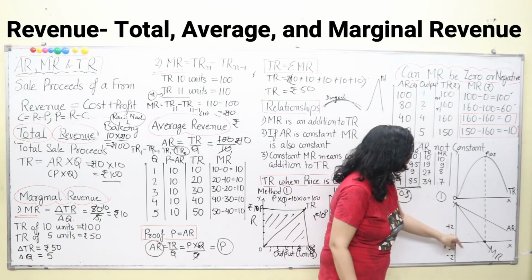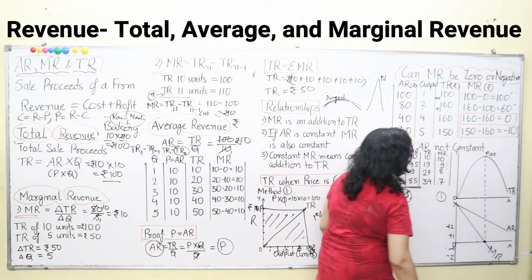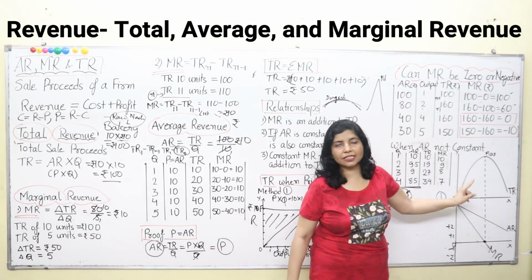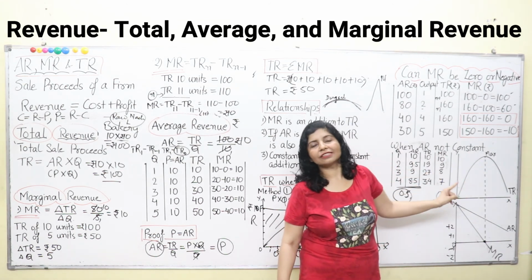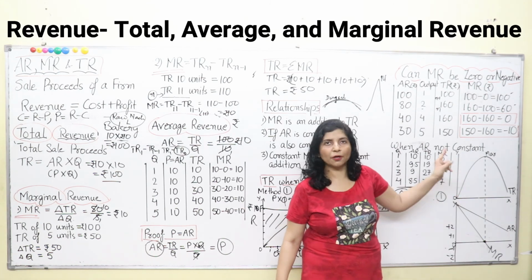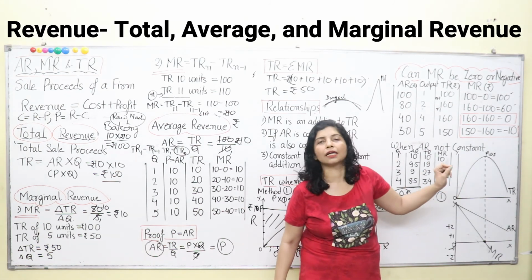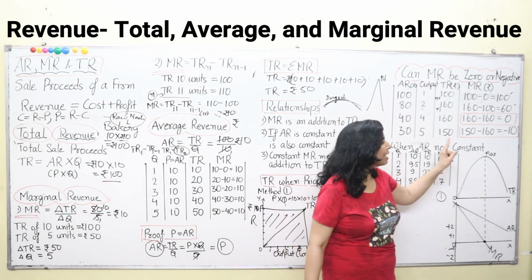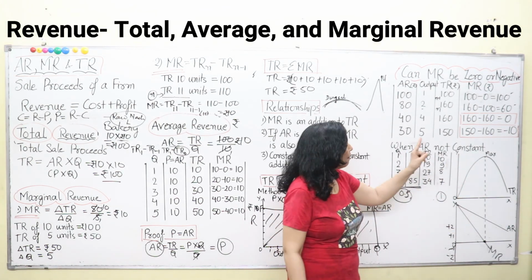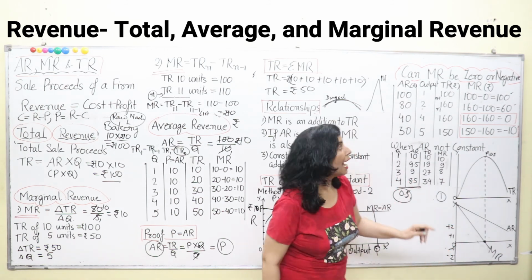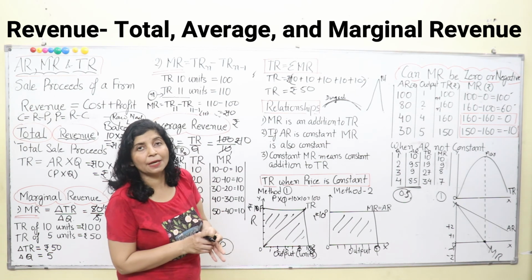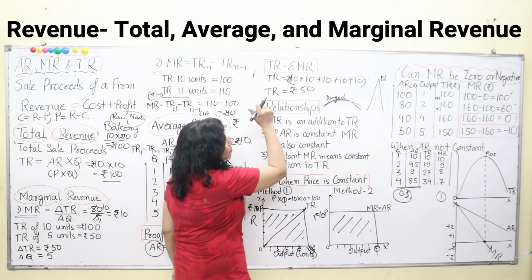And now here what is happening? When MR is 0, your total revenue is maximum, and after this point none of the sensible businessmen or producers will manufacture a single commodity. They will not engage in production because they will incur losses. Why? Because marginal revenue has become 0, and the total revenue you get also becomes negative when you keep on manufacturing after that. Take for example, I can explain here.